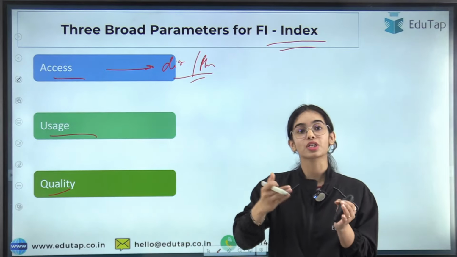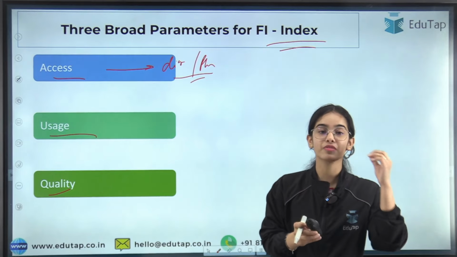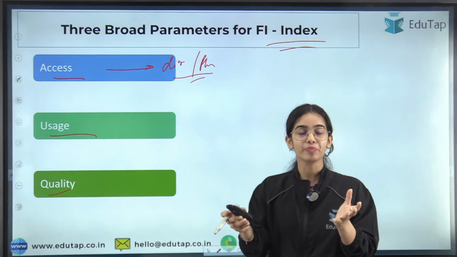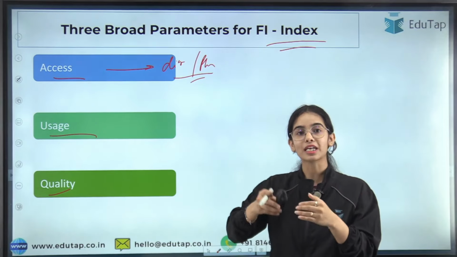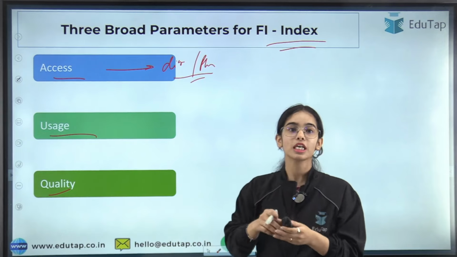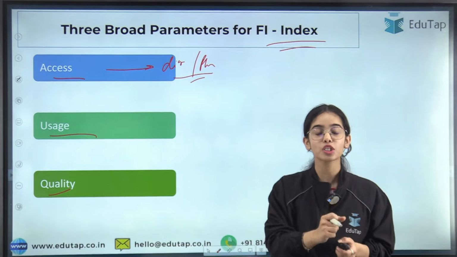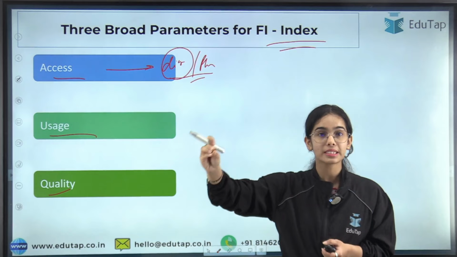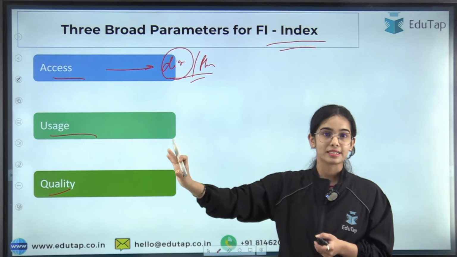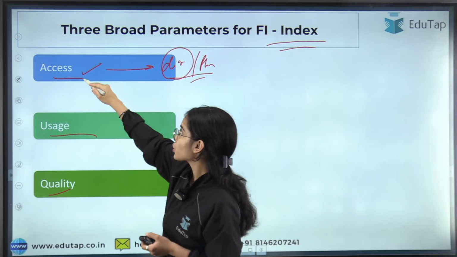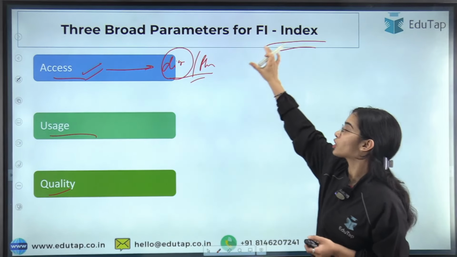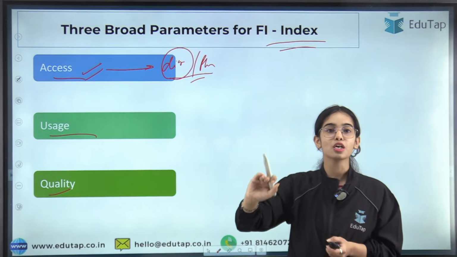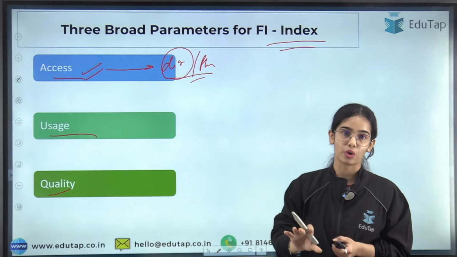There is the Jan Suraksha portal that we have discussed in the previous session. The Jan Suraksha portal is the national digital platform that provides you digital access to insurance facilities and insurance schemes. So digital access is being provided to you for the insurance schemes. Do you have the access? This access is a broad parameter for the Financial Inclusion Index: are the people of the country having access to financial products and financial services or not.